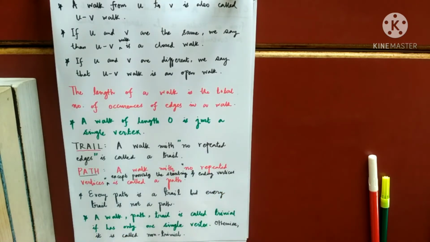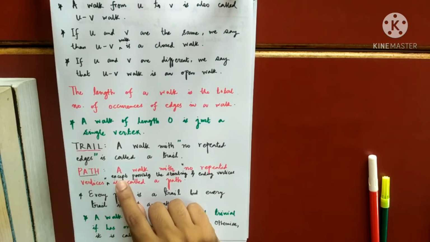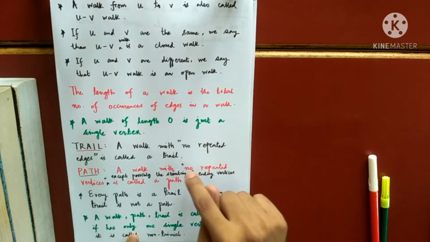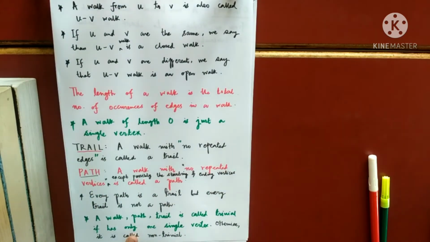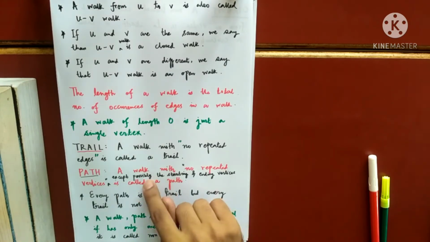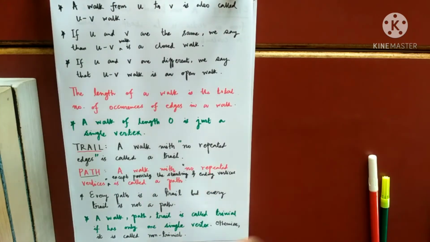So we are saying a path has no repeated vertices, but the first and the last vertex may sometimes be repeated. Then that will be called a closed path, by the way. That is the reason I have said no repeated vertices, but I am leaving one condition: except possibly the starting and the ending vertex. That means at times the starting and the ending vertex may be repeated. We are not restricting the repetition of the first and the last vertex, but no vertex in the middle can be repeated.